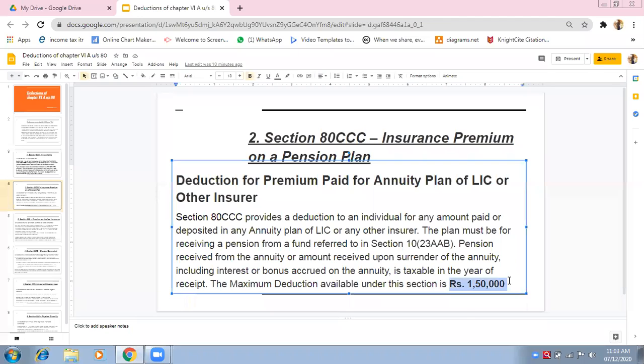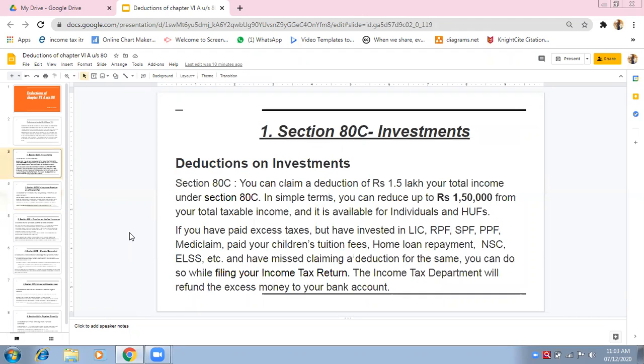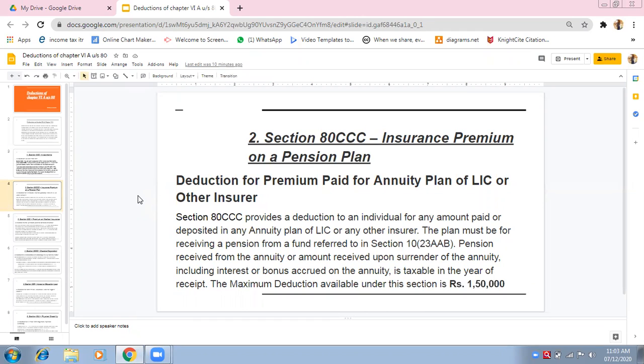But remember, if we see together, suppose you have invested in LIC, EPF, PPF, ELSS, and the total deductions according to 80C are 80,000, suppose. And here, according to section 80CCC, the total deduction is, suppose, 90,000.